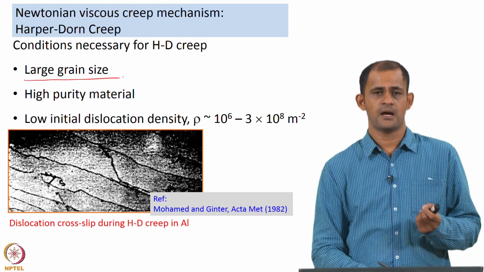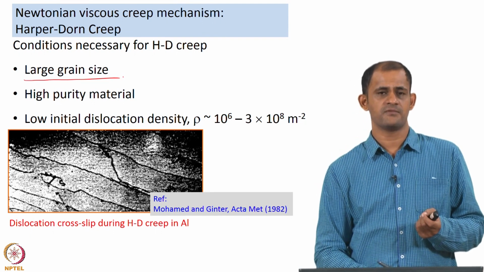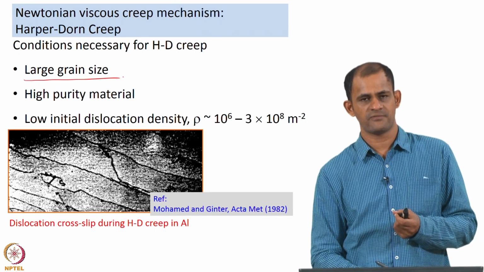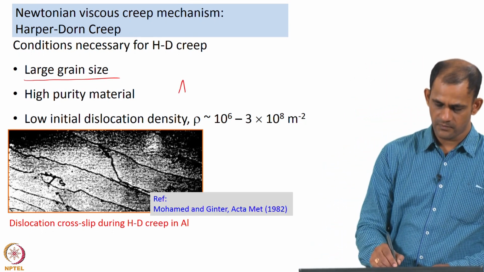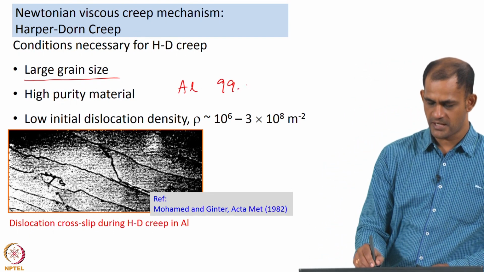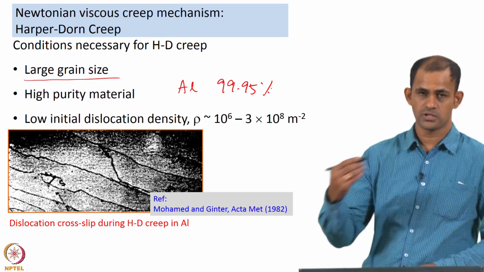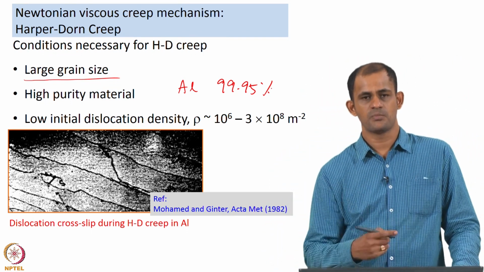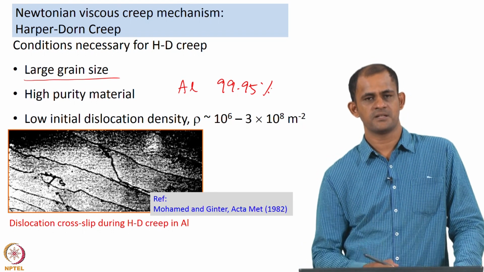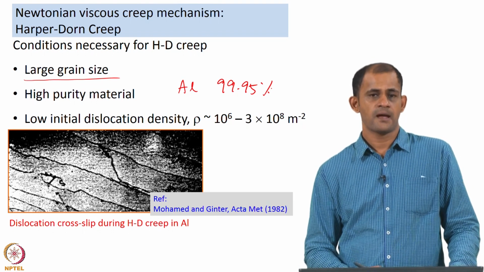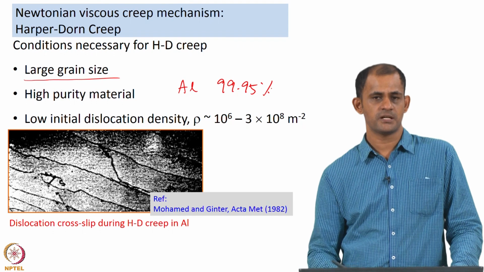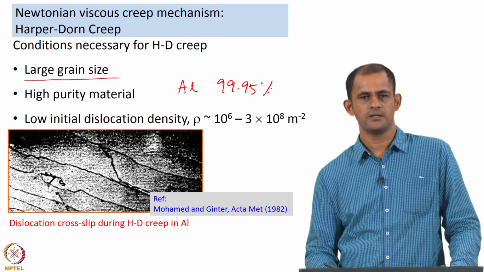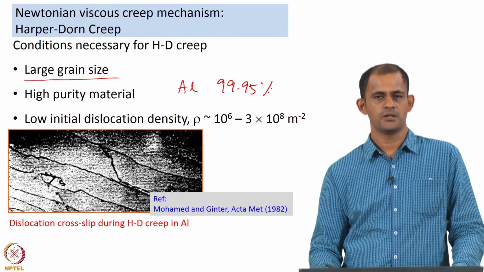Harper and Dorn used aluminum with a purity of 99.95% in their experiments, and Mohamed and Ginter say that this criterion also should be met. And finally, the dislocation density of the material to start with should be low.